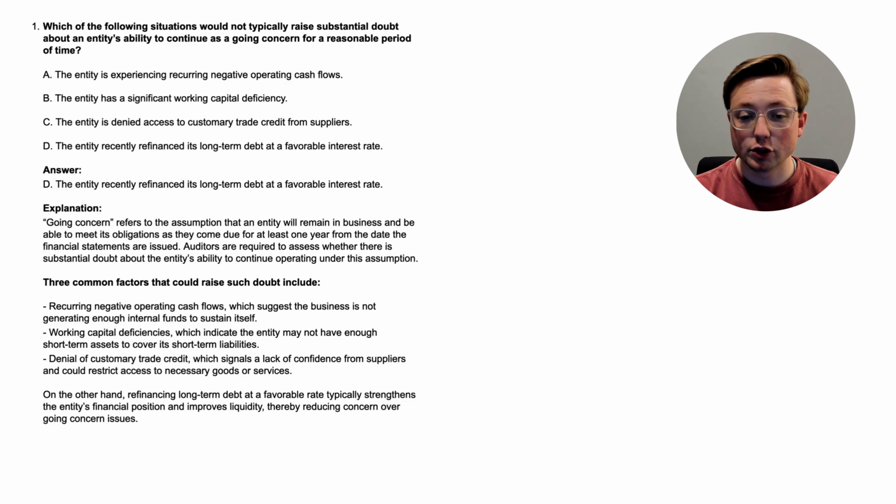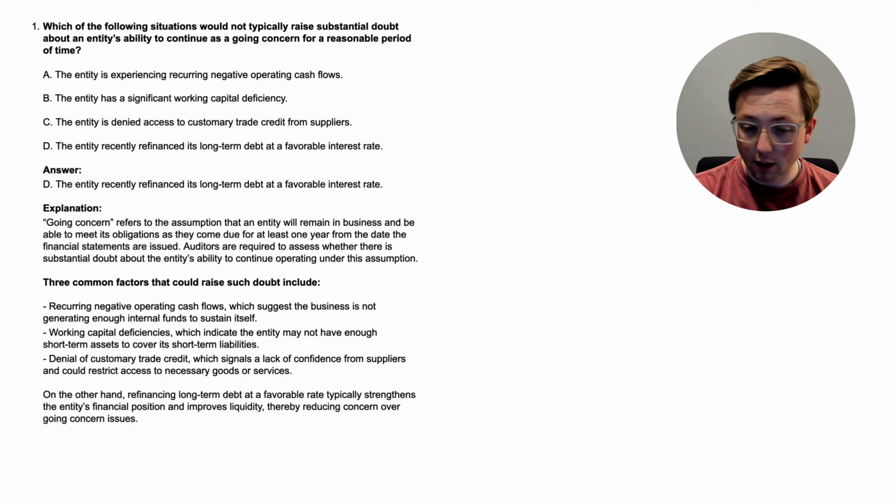Going concern refers to the assumption that an entity will remain in business and be able to meet its obligations as they come due for at least 1 year from the date the financial statements are issued. So basically, the company is going to be able to run at least for the next year. That's the idea behind going concern. Auditors are required to assess whether there is substantial doubt about the entity's ability to continue operating under this assumption.